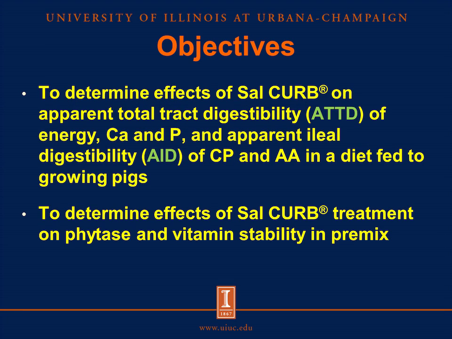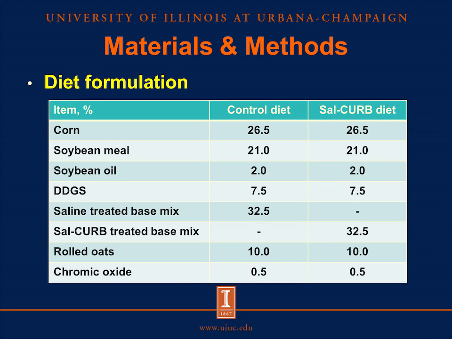Therefore, the objective of this experiment was to determine effects of Sal CURB on apparent total tract digestibility of energy, calcium and phosphorus, and apparent ileal digestibility of crude protein and amino acids in a diet fed to growing pigs. The second objective was to determine the effects of Sal CURB treatment on phytase and vitamin stability in premix. In the next few slides, I will briefly show how we conducted this experiment.